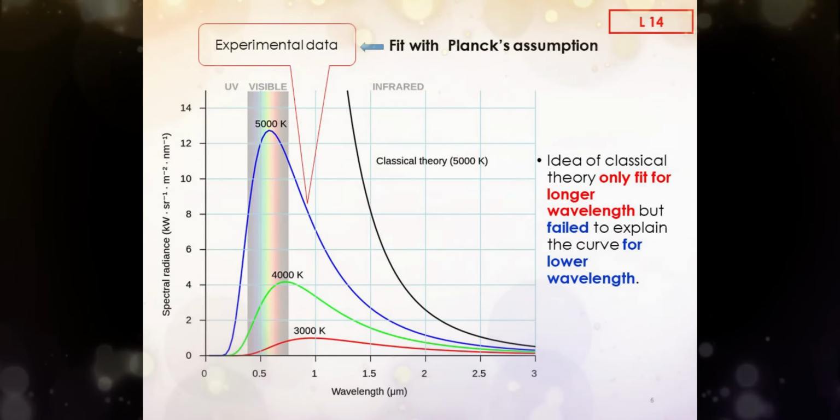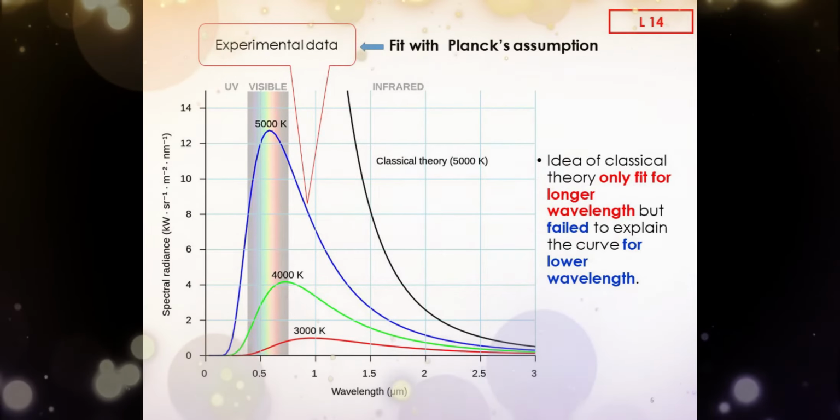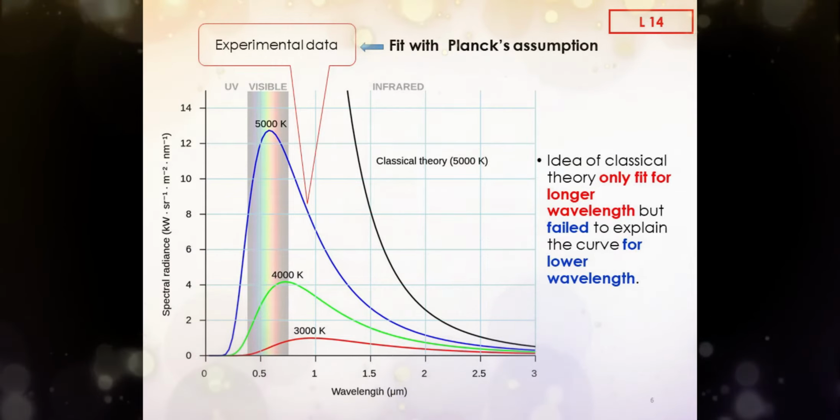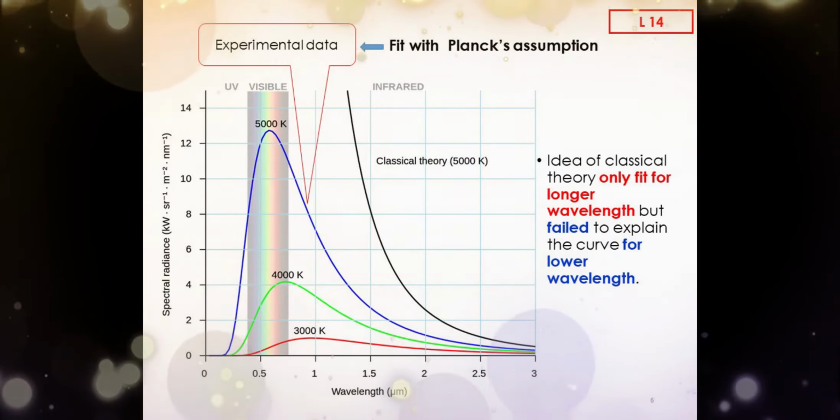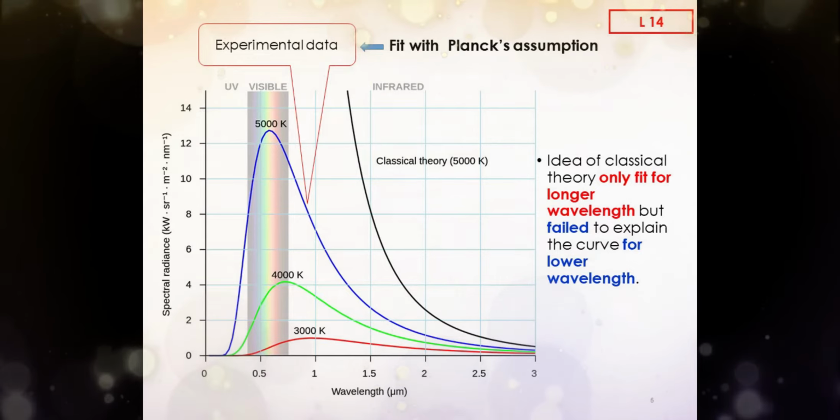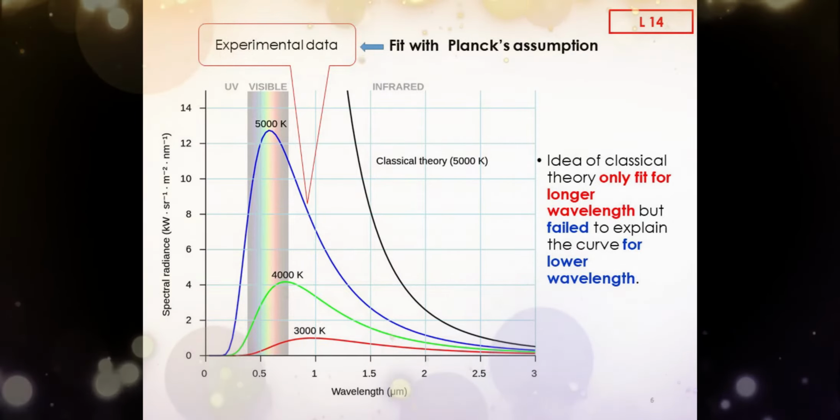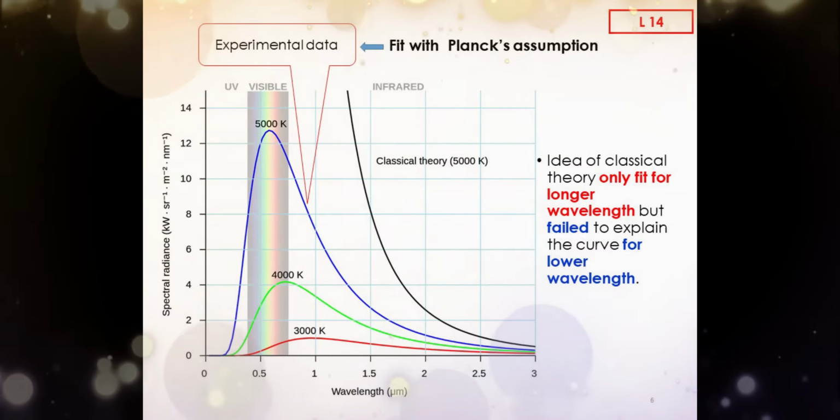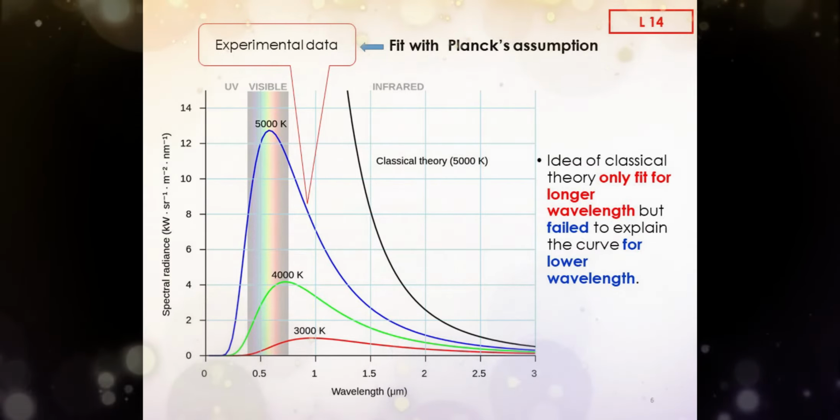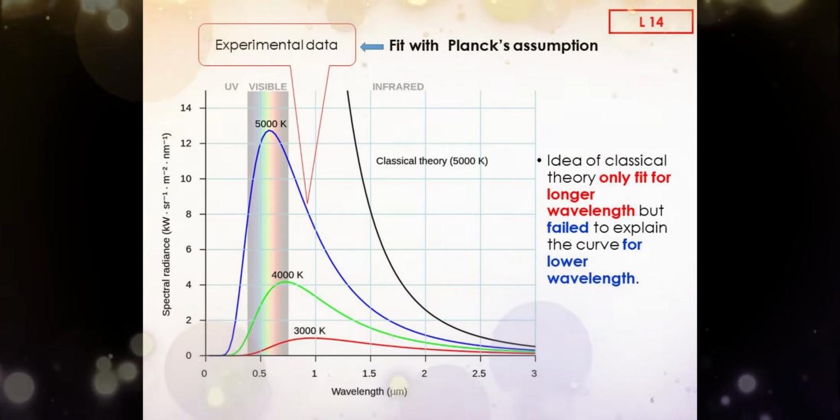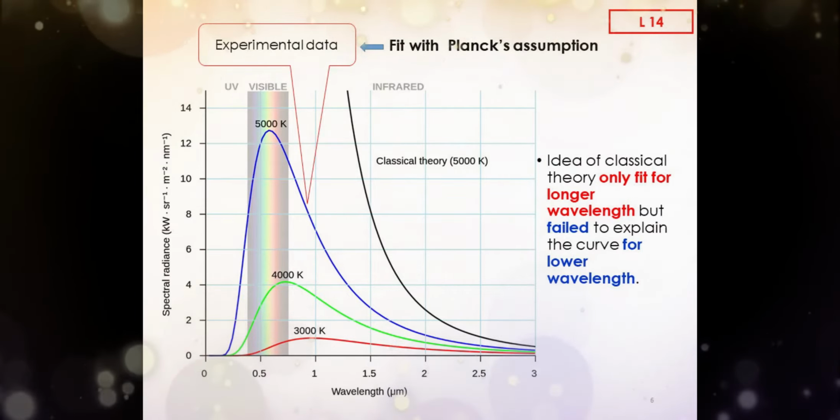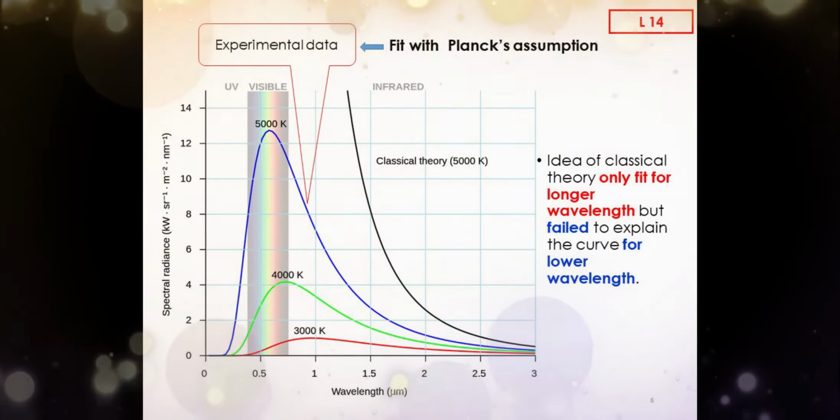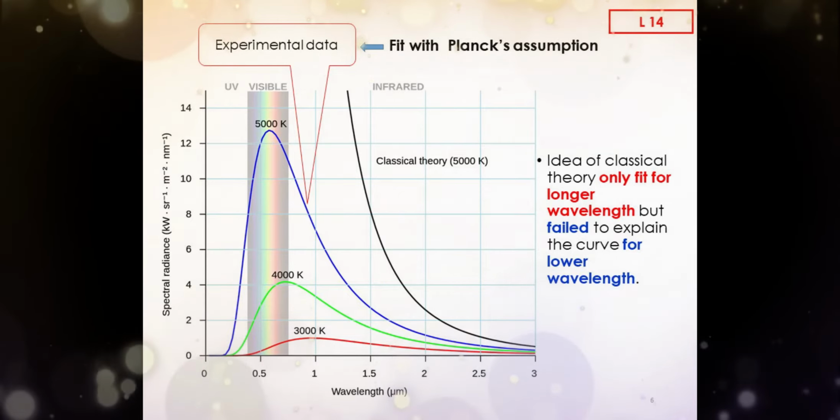From this graph, the idea of classical theory only fits for longer wavelengths but failed to explain the curve for shorter wavelengths. The photoelectric effect could not be rationalized based on existing theories of light, as an increase in the intensity of light did not lead to the same outcome as an increase in the energy of the light. People were confused that an increase in the energy of light was the same as an increase in its intensity.